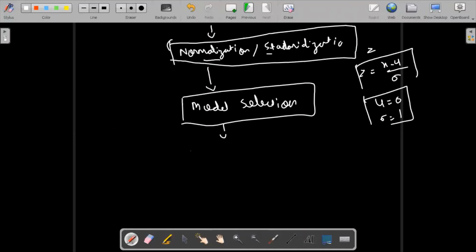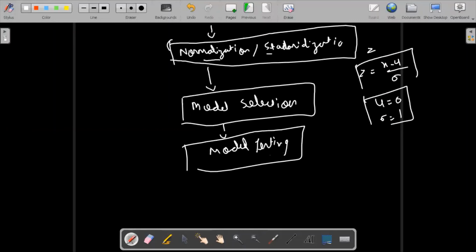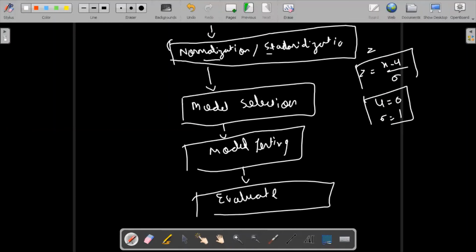After that, I'm going to do model testing. I'm going to try out testing different models, and after that I'm going to evaluate the model. There are n numbers of ways we can evaluate a model: by accuracy, by confusion matrix, or some kind of MSE score. We are going to learn that. We are trying to see what my testing accuracy is and what my training accuracy is. On the basis of that, we are going to evaluate the model. After that, I even want to increase the accuracy of my model.